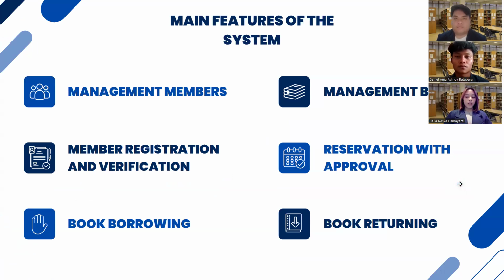I will present the main features of the digital library system. The system includes member management to handle member data and book management to manage the book collection. It also provides member registration and verification to ensure valid user data. In addition, the system supports reservation with approval for controlled booking. There are also book borrowing and book returning features to manage the borrowing process in a structured way.